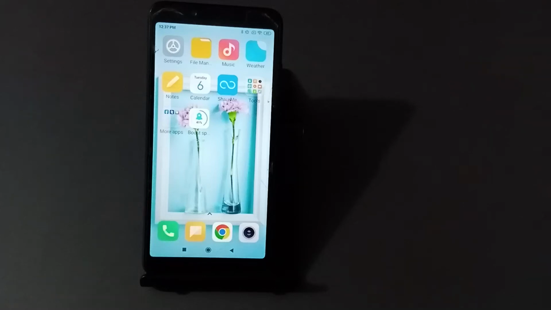Hello friend, today in this video I show you how to set my ringtone in the Redmi mobile.